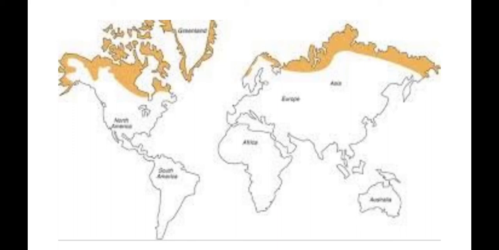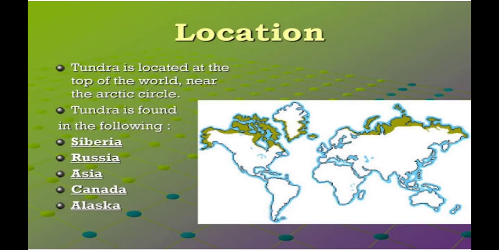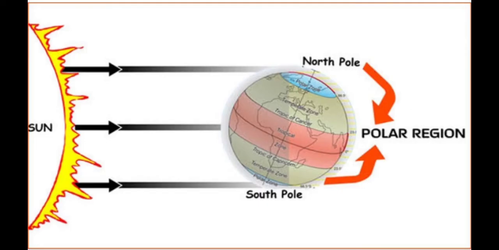Next, let us discuss the climate. You can observe here the location. The tundra is located at the top of the world, near the Arctic Circle. You can see the green shaded area, which describes the area where the tundra is located. There are some countries, for example Siberia in Russia, Asia, and Canada and Alaska. Next one is climate.